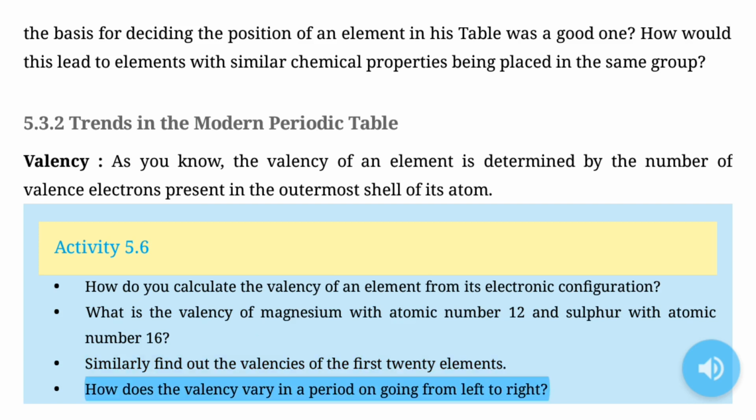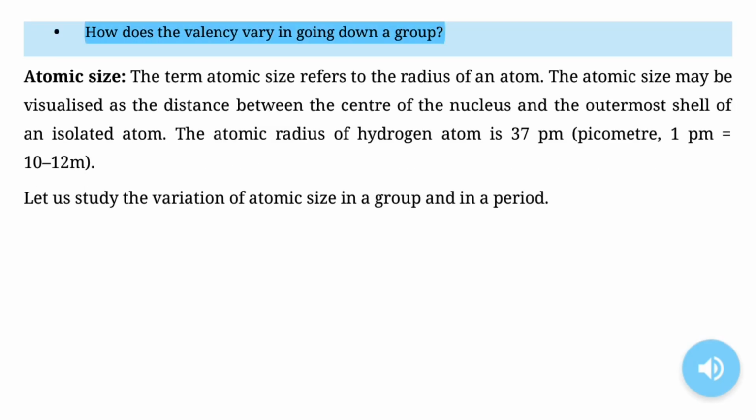How does the valency vary in a period on going from left to right? How does the valency vary in going down a group?